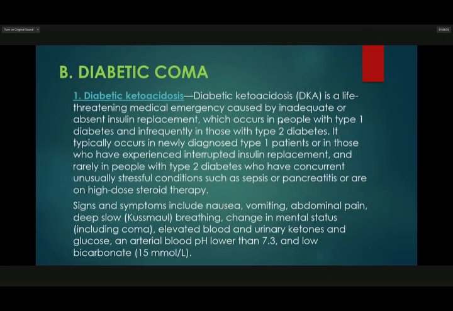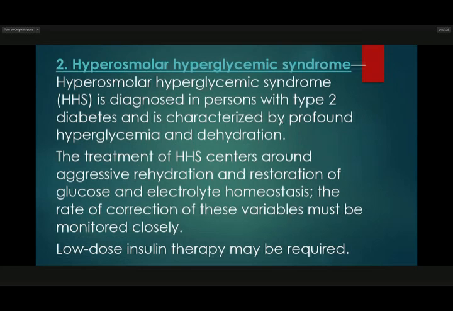Signs and symptoms include nausea, vomiting, abdominal pain, deep slow Kussmaul breathing, change in mental status including coma, elevated blood and urinary ketones and glucose, arterial blood pH lower than 7.3, and low bicarbonate, 15 mmol per L or less.